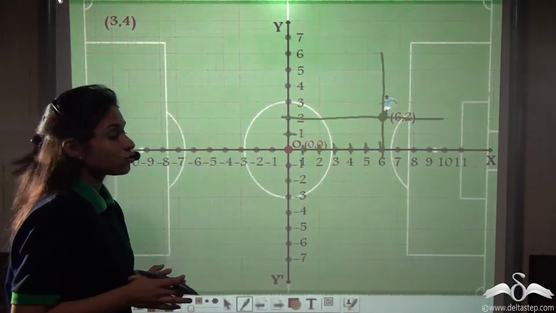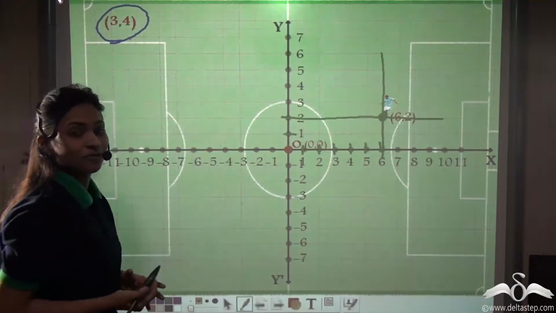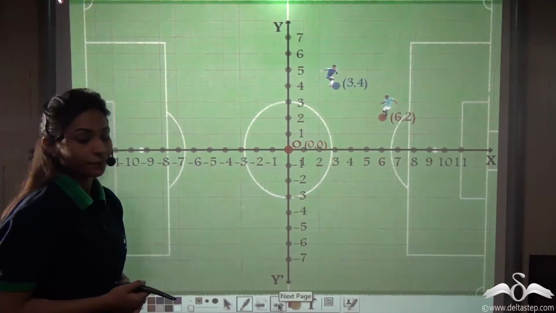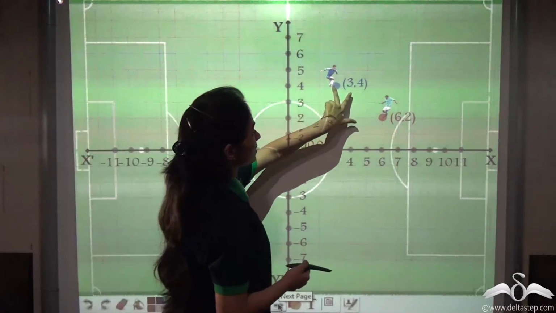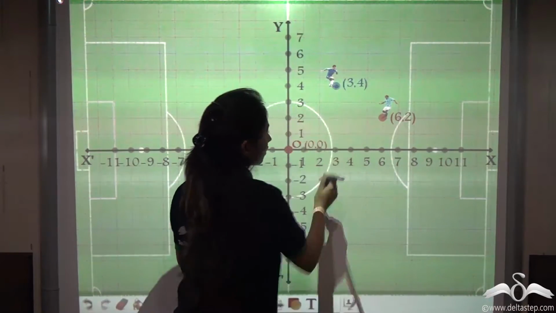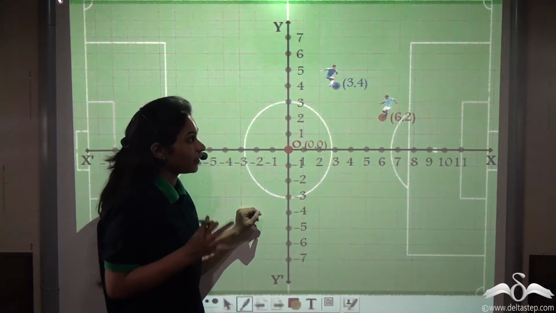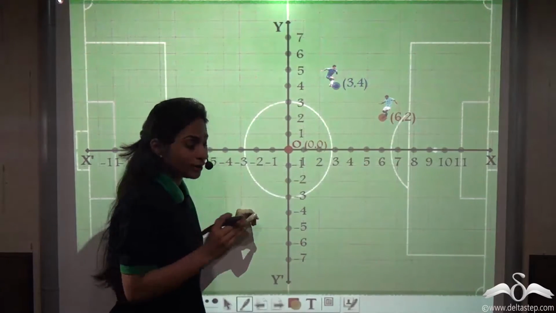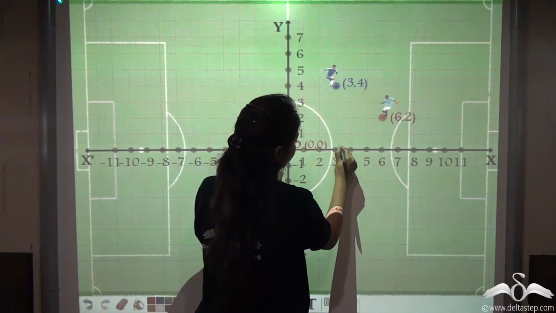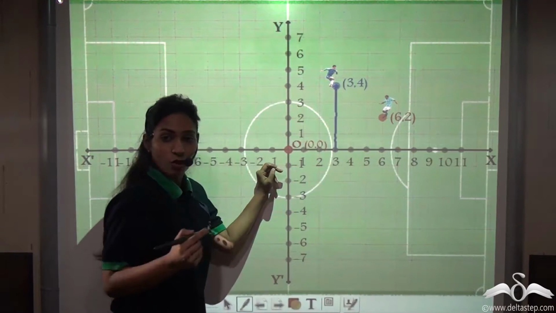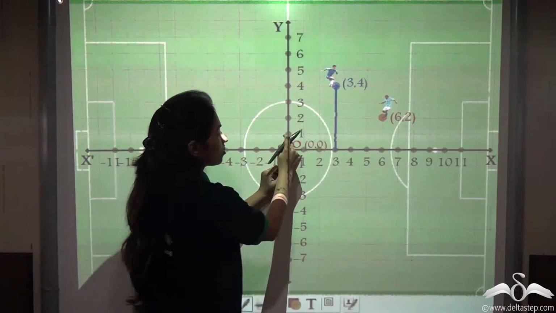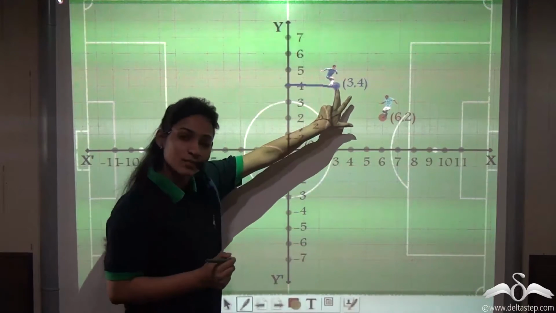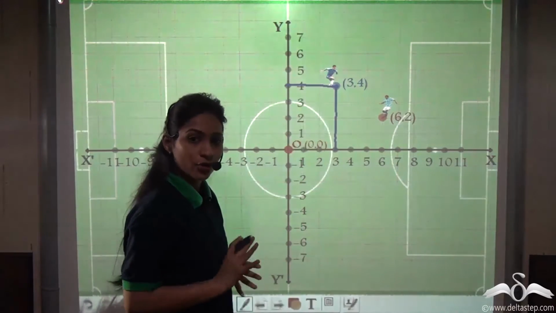Now he told another player to go and stand at the point 3, 4. Let's see where he goes and stands. Well, see, this player goes and stands at this point. Is he correct? Can you tell me he is correct or not? Let us check. 3 means the x coordinate. So 1, 2, 3. And 4 means the place on the y-axis. So 1, 2, 3, 4. See where these two lines meet? This point itself. So this player is also correct.